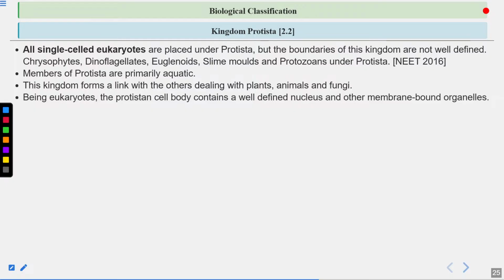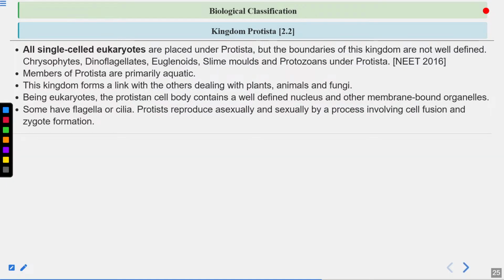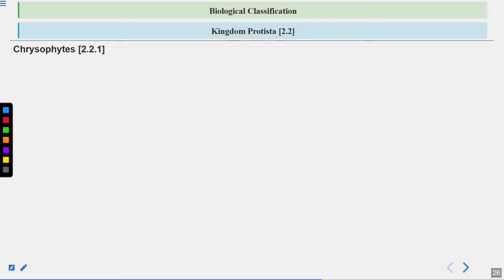Now they are eukaryotes, so they consist of a true nucleus and membrane bound organelles. They may have flagella or cilia also, which help in locomotion. Protists reproduce asexually and sexually by a process involving cell fusion and zygote formation. Okay, again you should remember this.